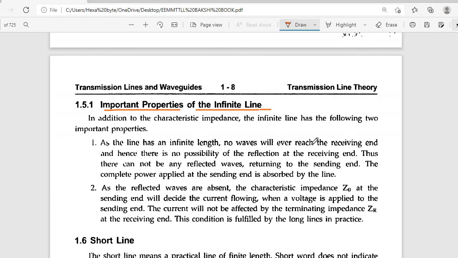So no waves will ever reach the receiving end, and hence there is no possibility of reflection at the receiving end. Thus there cannot be any reflected waves.